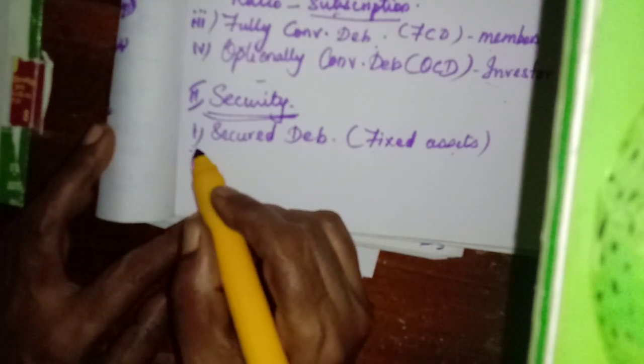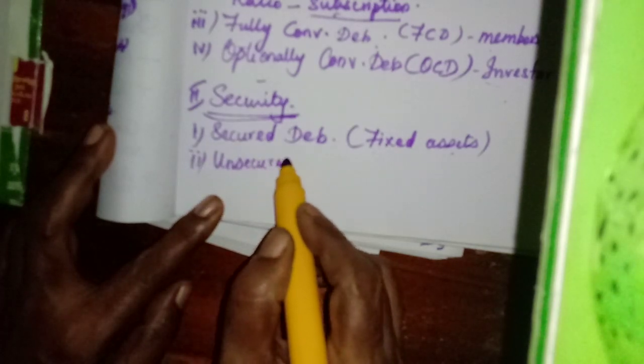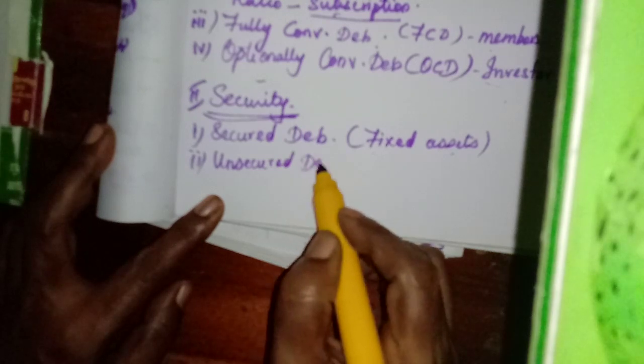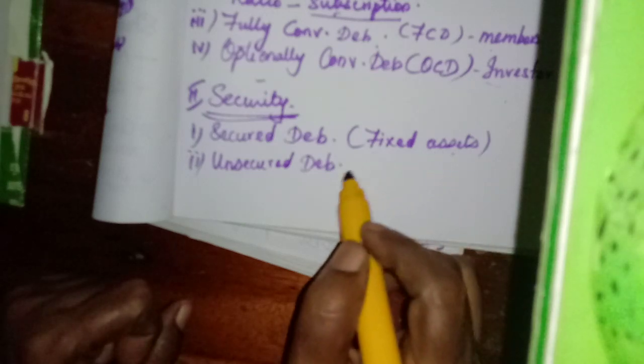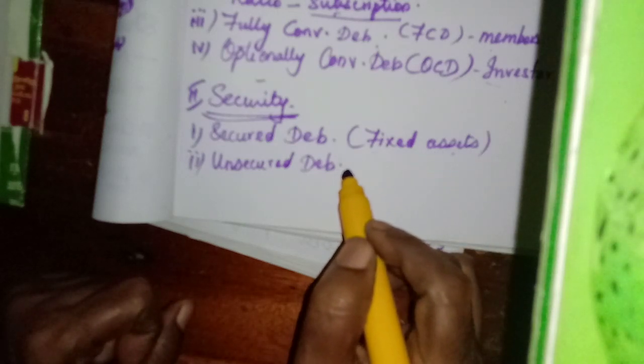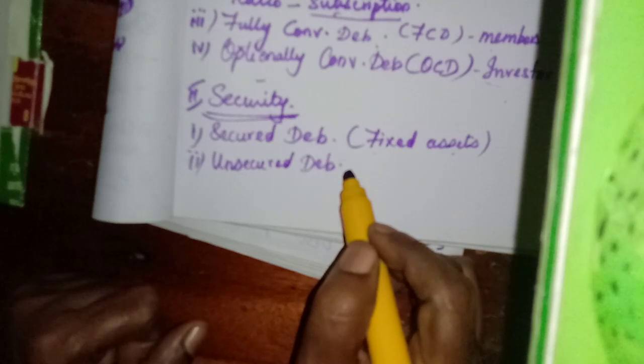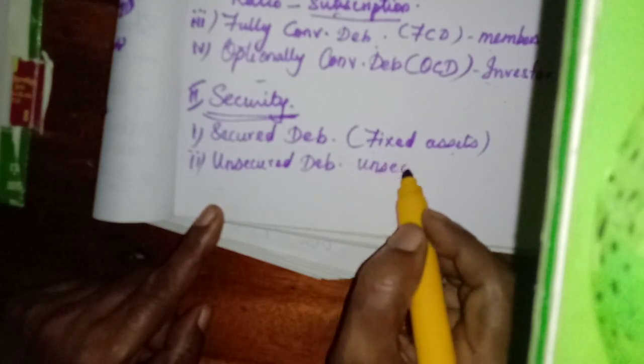But the second variety is unsecured debentures, just the opposite of the secured debentures. Unsecured debentures do not have any charge on any assets of the company, so they do not have any right over the assets of the company. So they are considered as unsecured creditors.